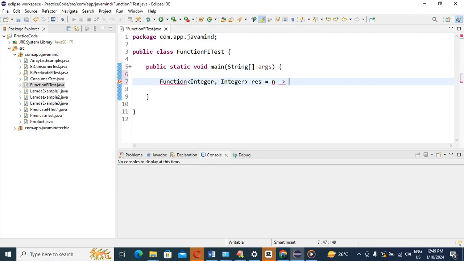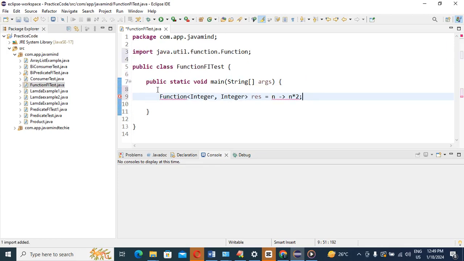Suppose you want to multiply the number by 2, then n multiply 2, right guys? Till now we are very clear. Only this error is there, because as of now we haven't imported it.